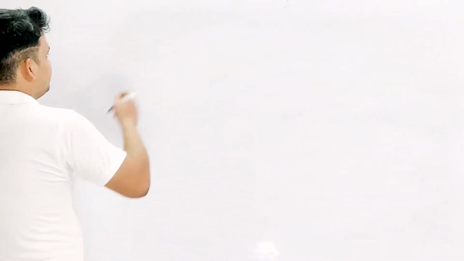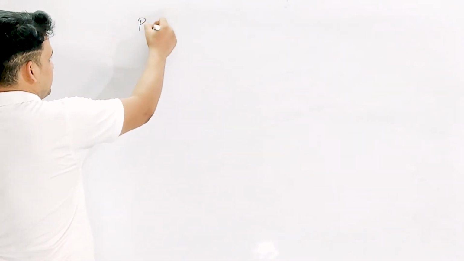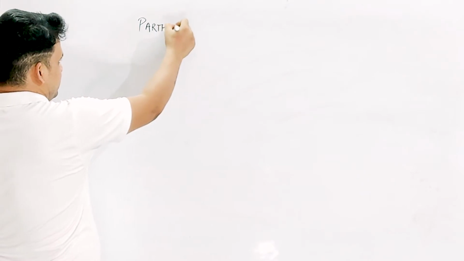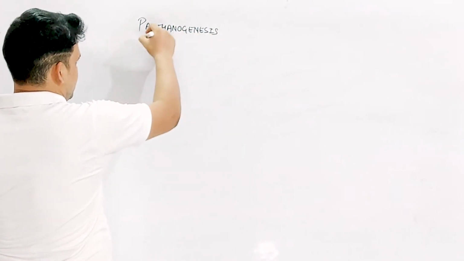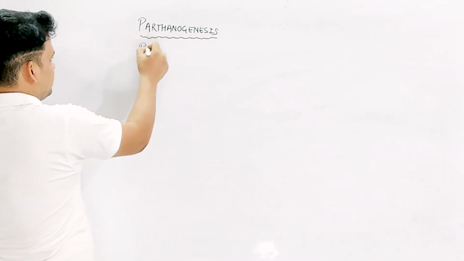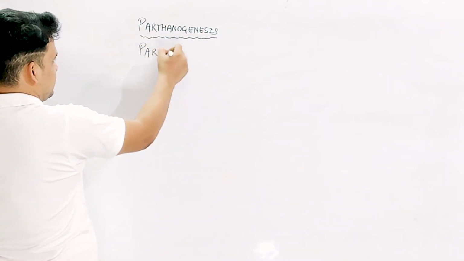So what about the next? My dear friends, there are some examples where, for the production of an organism, the fertilization process isn't necessary. That type of process is called parthenogenesis, a different term. The other thing is parthenocarpy.